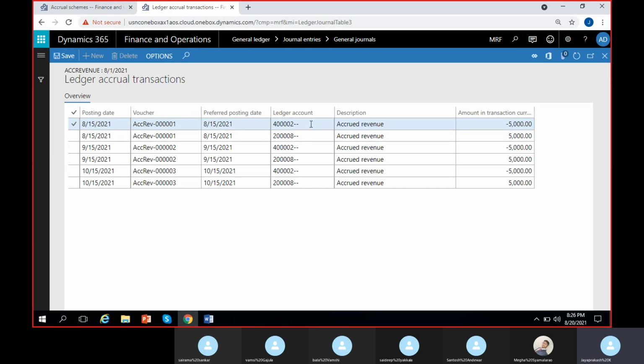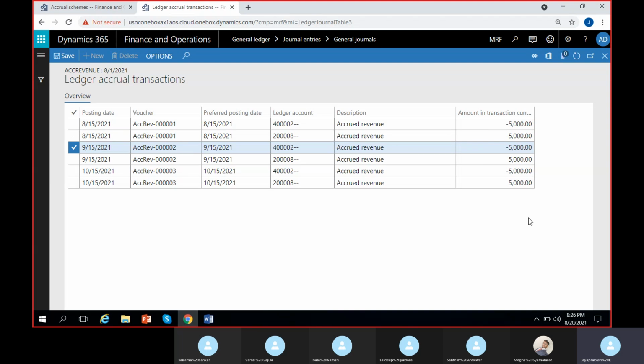And you can see this same revenue account is credited and the prepaid revenue account is debited, for each month. So this is going to be the outcome. We can preview it before applying and posting the transaction, so that you can understand if there are any mistakes, or whether it is what you are looking for.